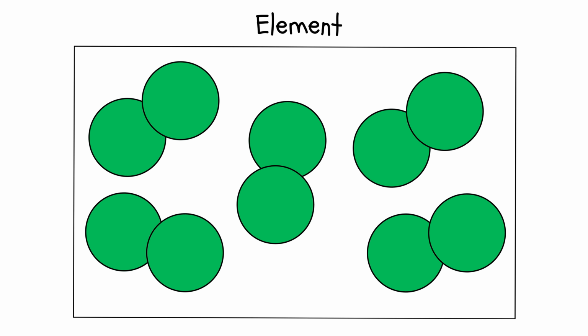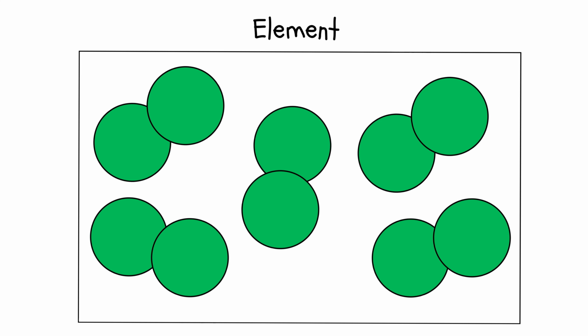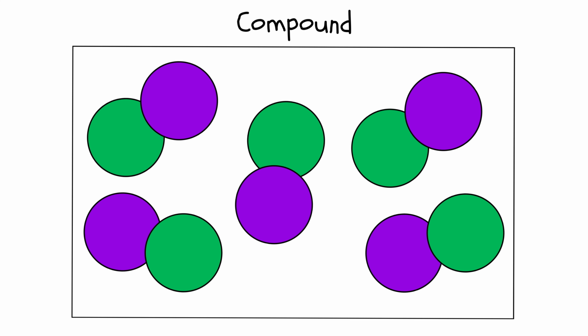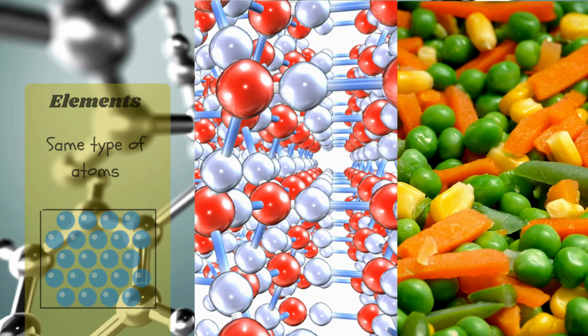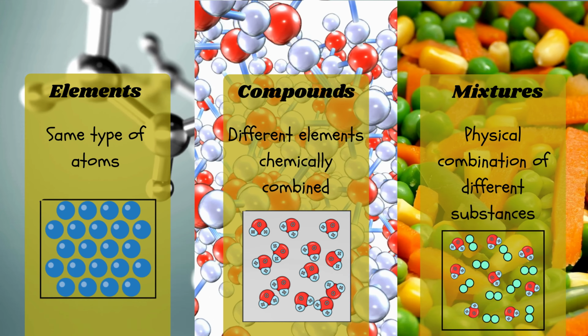If the representation was changed to include a different element, or even a compound, it would become a mixture. If it was changed to allow one of the atoms combined to look different from the other, it would be a compound. Now that you understand elements, compounds, and mixtures on a particle level, you can classify any substance you